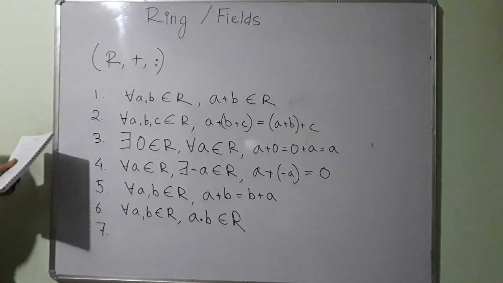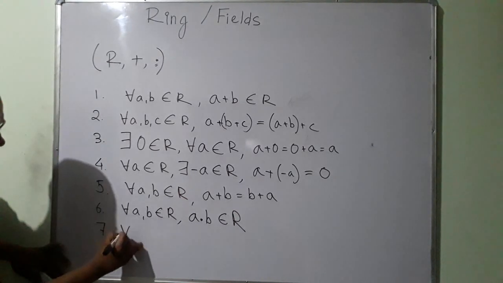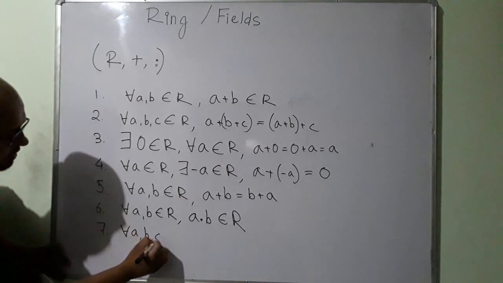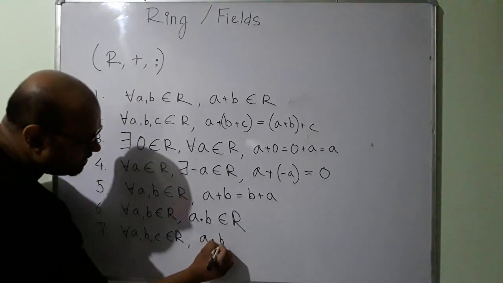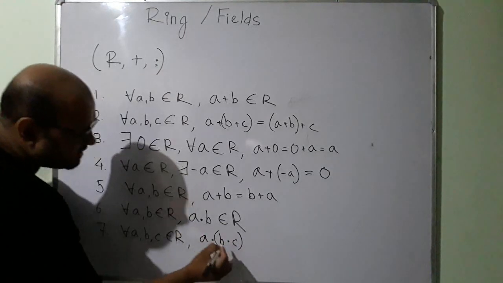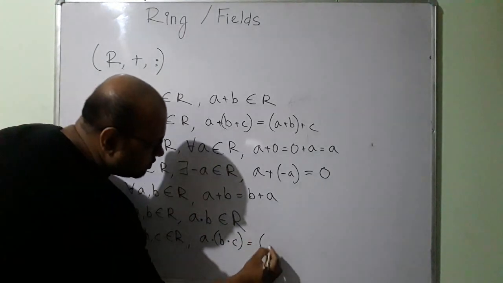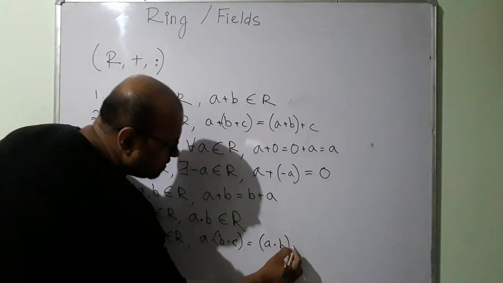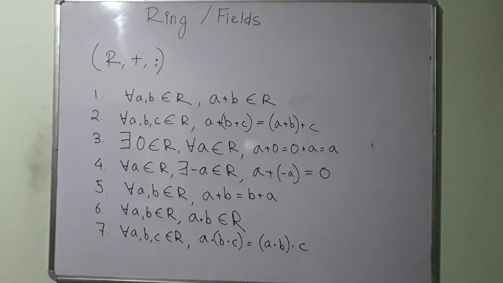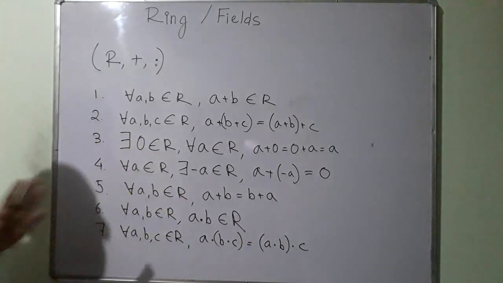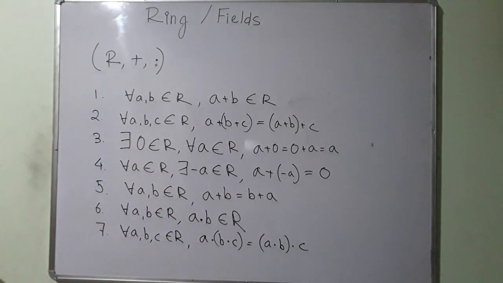Then number 7: for all a, b, c that belong to R, (a dot b) dot c, the left associative, must be equal to a dot (b dot c). This says that the associativity property must be satisfied.